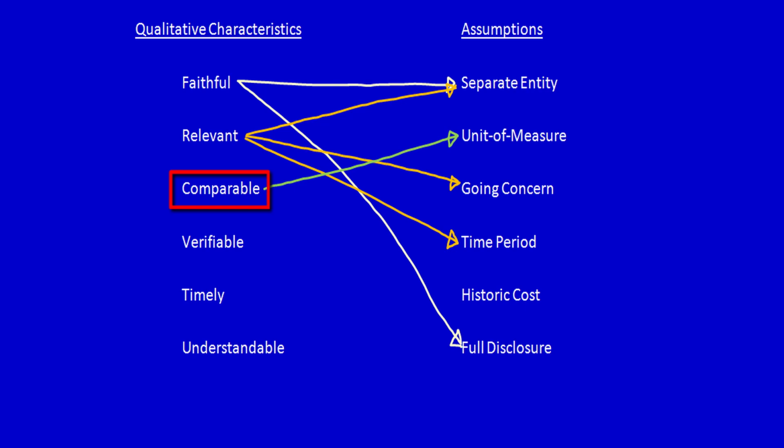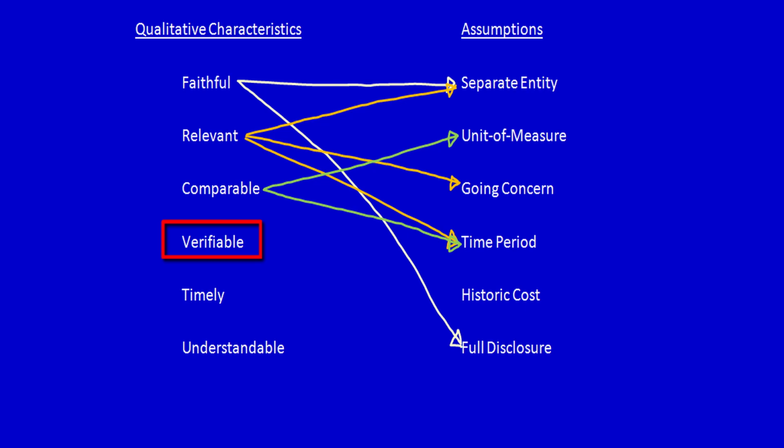Comparable and time period. Because we're splitting up the life of a company into arbitrary time periods, we can then compare one year to the next year. So I think comparable is connected to time period. And then comparable and historical cost, it doesn't work for me. Comparable and full disclosure, that's not working for me either. Let's move on to the next one.